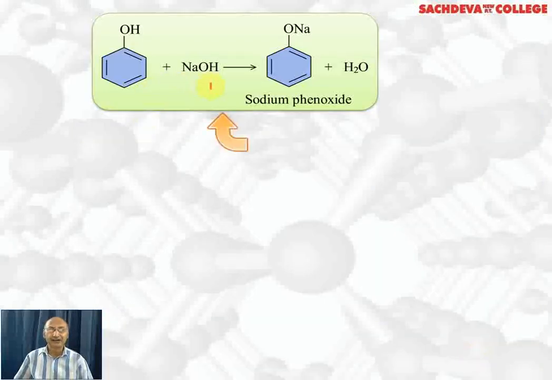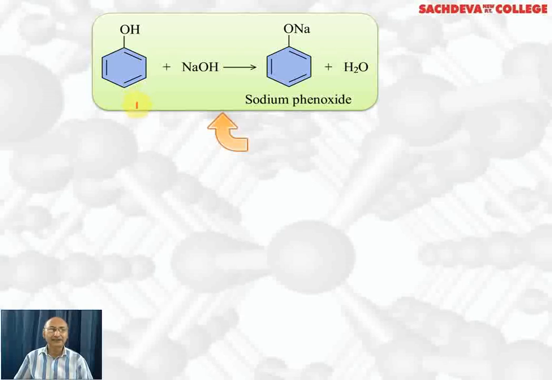Phenols can react with NaOH. Alcohol cannot react with NaOH. Phenols react with NaOH to form sodium phenoxide plus water. But phenols do not react with sodium bicarbonate because phenols are less acidic, whereas carboxylic acid can liberate carbon dioxide from sodium bicarbonate. So this can be used as a test to distinguish between phenol and carboxylic acid. If you react phenol with sodium bicarbonate, no reaction will take place. But carboxylic acid, when reacted with sodium bicarbonate, will give you brisk effervescence due to CO2.